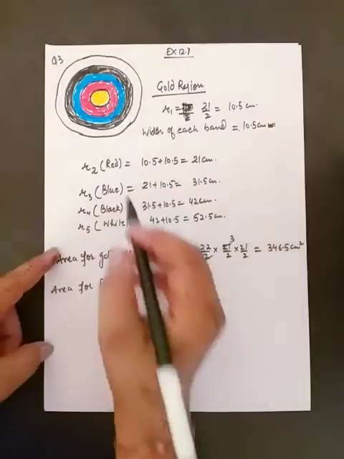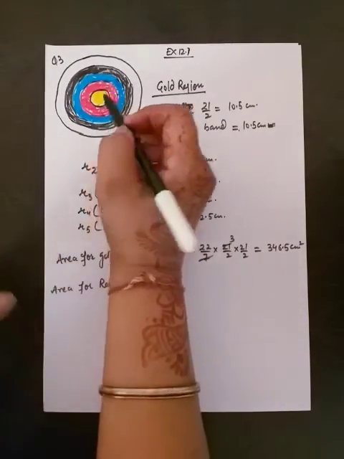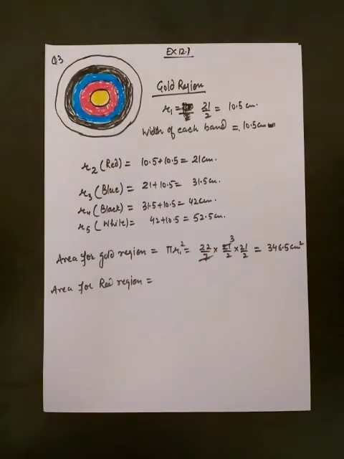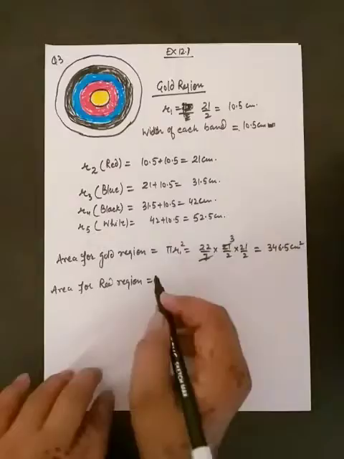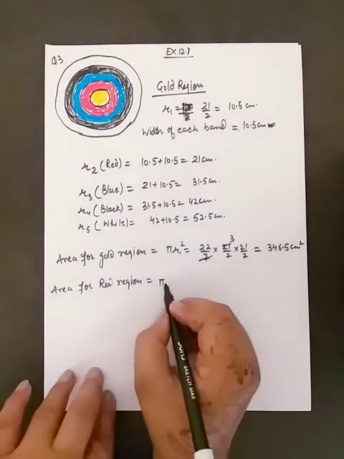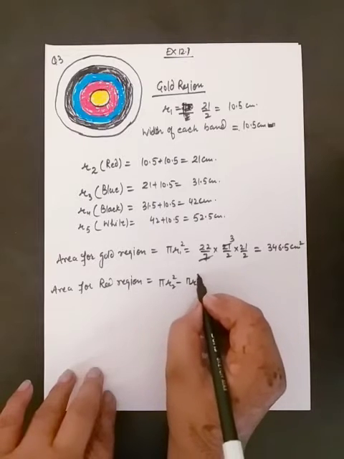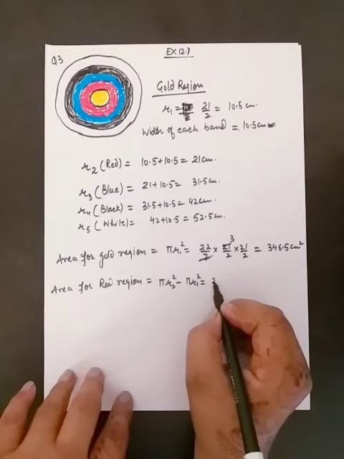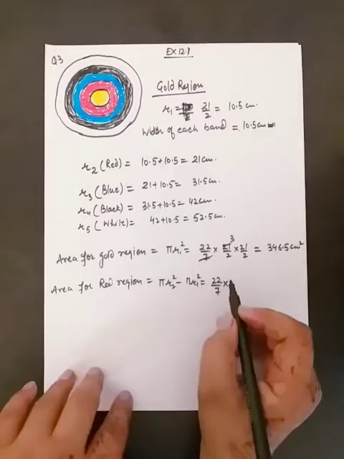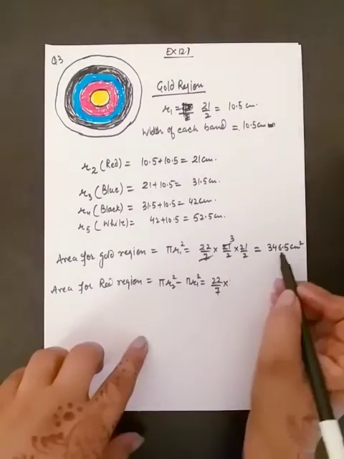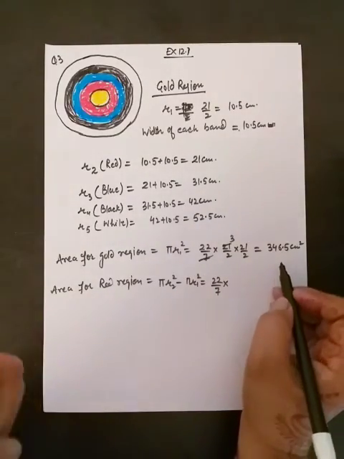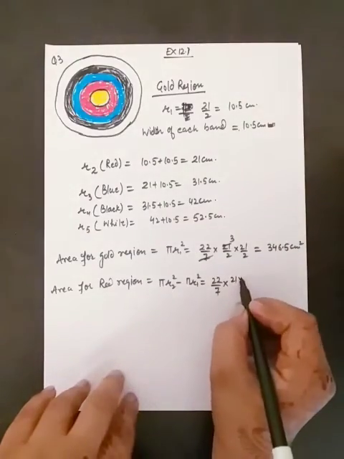See, now red region is not a complete circle. It is some part of circle, or we can say this is a circular ring. So how to find its area? Area of complete red region minus area of gold region. And now it is 22 upon 7 and pi r1 square is already calculated. So we will directly put this value in it.